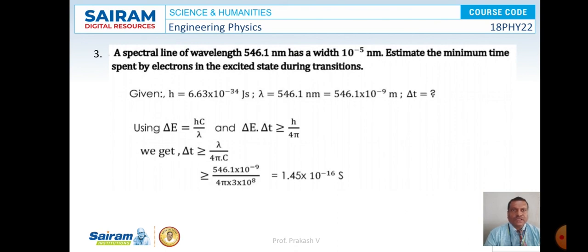We know that ΔE = hc/λ. Further ΔE·Δt is greater than or equal to h/4π. Therefore Δt can be written as λ/(4πc). By substituting the values of λ and c here, and on simplification, the value of Δt will be 1.45 × 10^-16 seconds. So this is the solution for the given problem.